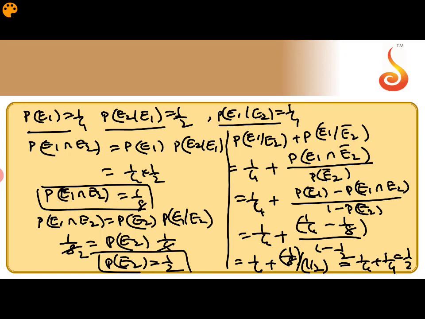So first calculate P of E1 intersection E2, which is P of E1 into P of E2 given E1. Same thing, and there you will get P of E2. Now our job is to find P of E1 given E2 plus P of E1 given E2 bar. So P of E1 given E2 bar is P of E1 minus P of E1 intersection E2. Substitute values and simplify to get the answer.